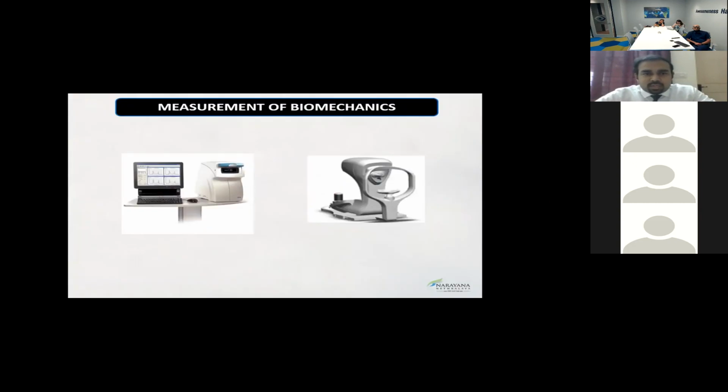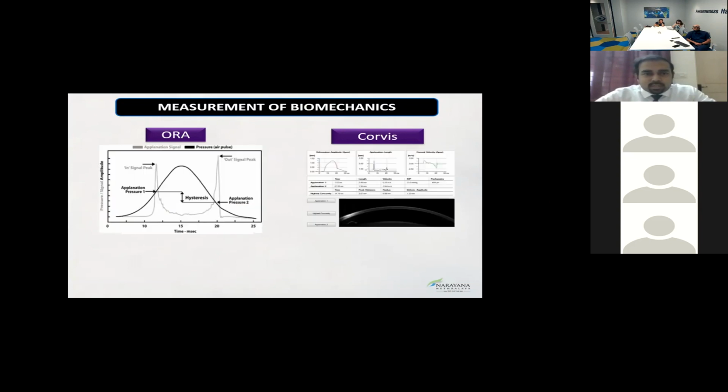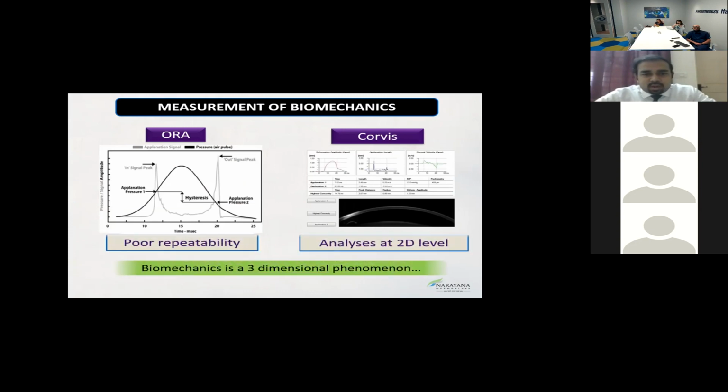The two broad devices currently available are ORA and the Corvus. Our presentation would be restricted to Corvus because ORA has not been found to be as repeatable as Corvus, though Corvus also has repeatability issues. Most of the recent developments in the field of biomechanics in the last 4 to 5 years have been happening in the area of Corvus ST. So we would stick our discussion to Corvus.